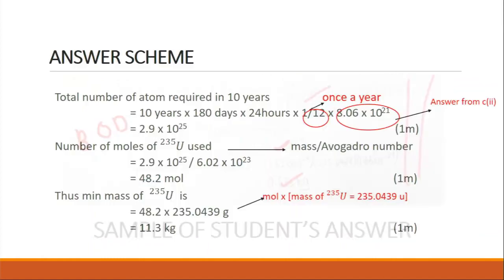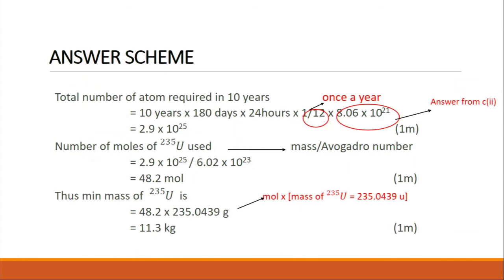Okay, let's see the answer scheme. So the total number of atoms required in 10 years. The student used a wrong value, but the physics concept is correct. That's why all the substitution marks, from the first mark, second mark, and third mark, are given.